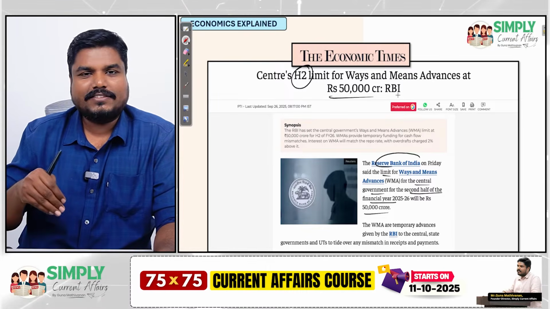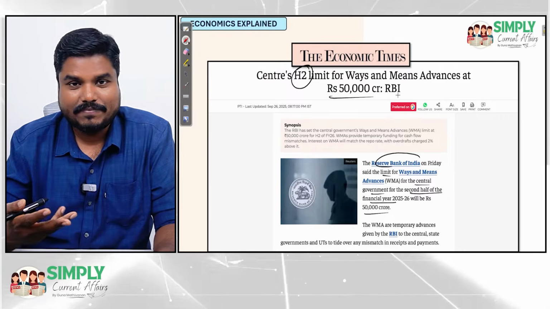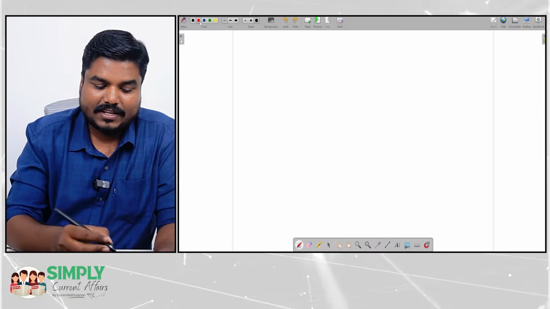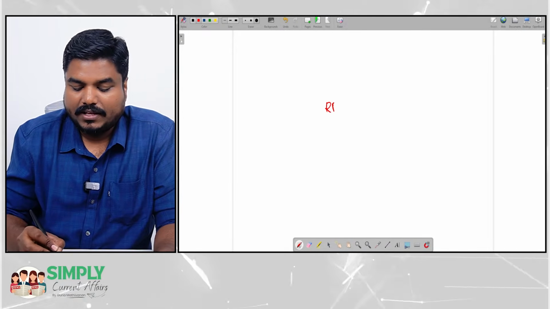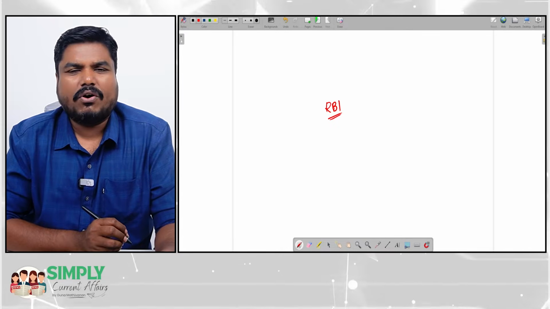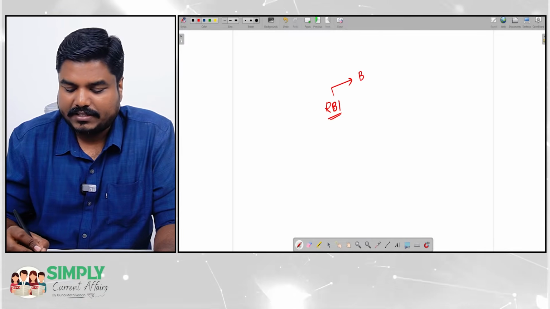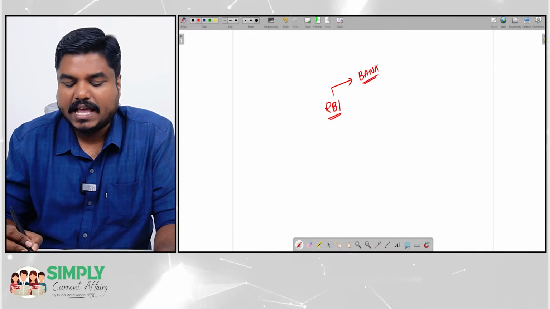To understand this article with full clarity, we should know what is ways and means advance. But even before that, let me remind you of some important functions of the Reserve Bank of India. We all know the RBI regulates the banks and banking activities.